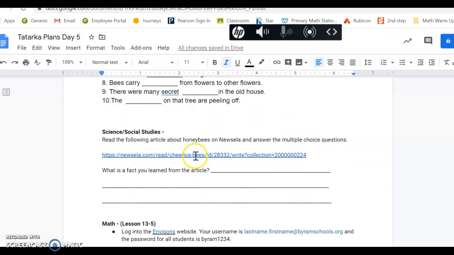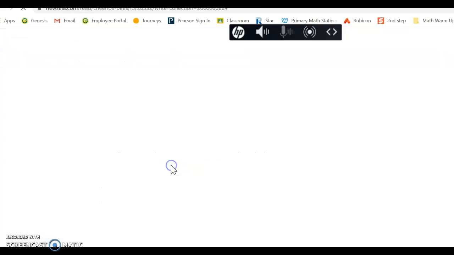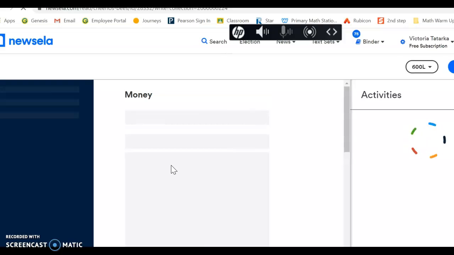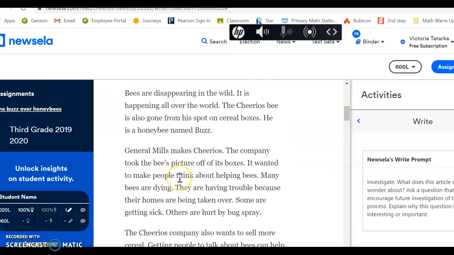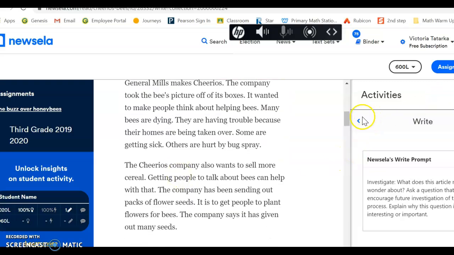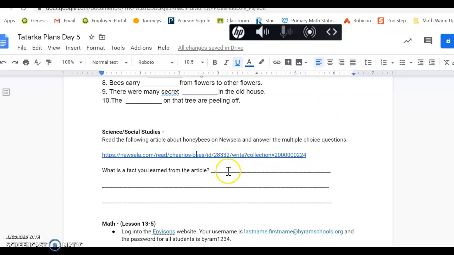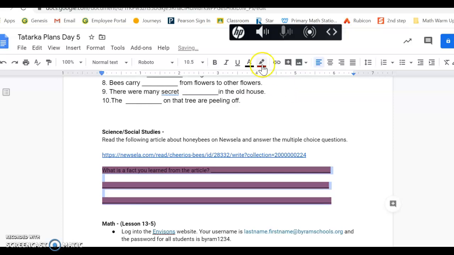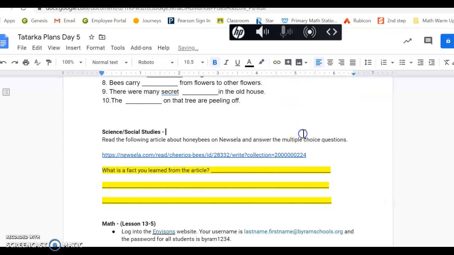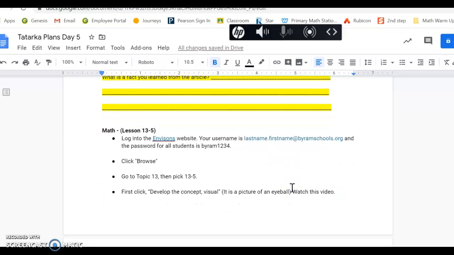For science and social studies today, you're going to click to open up Newsela. Read the article about bees around the world. And then when you're done reading, you're going to do the 4 multiple choice questions. And please make sure you're recording a fact that you learned from the article. A lot of people have been forgetting to do that the past few days. So I'm actually going to highlight this so that when you open up your assignment, you know where to put it.